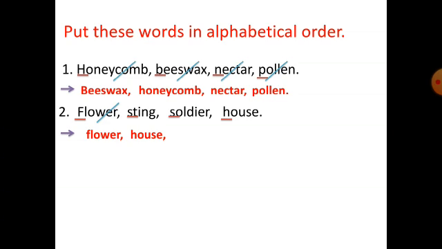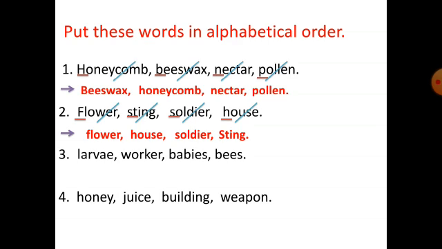Now can you see both the words sting and soldier start with S. So we will see the next letter. In sting the next letter is T and in soldier the next letter is O. So which letter comes first, T or O? Yes, correct students, that is O. So we will write the word soldier and then we will cancel it. And the remaining last word is sting, and cancel it. Now there are these two words which you have to put in alphabetical order. This is for your homework. You have to solve it. Okay.